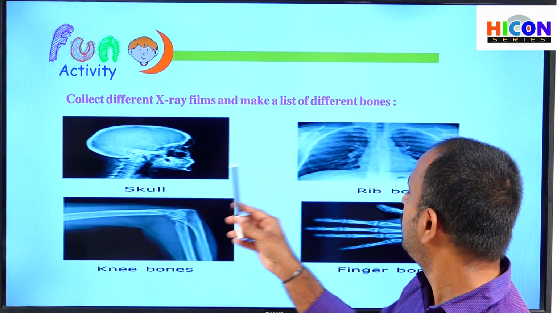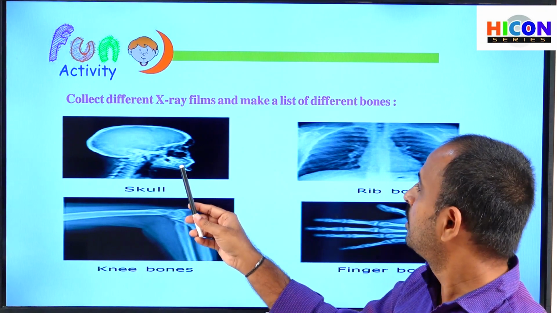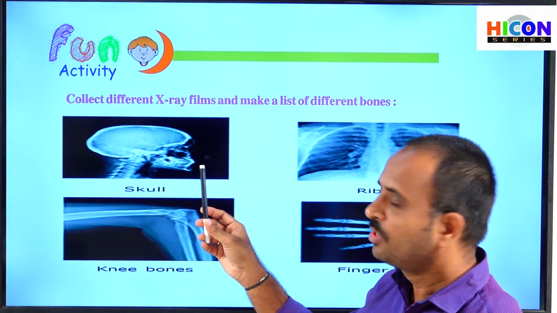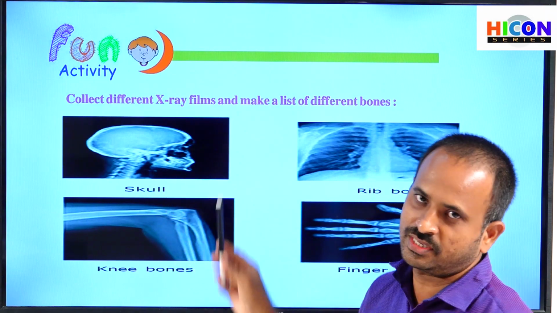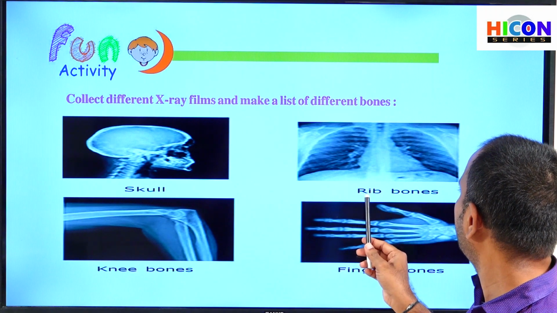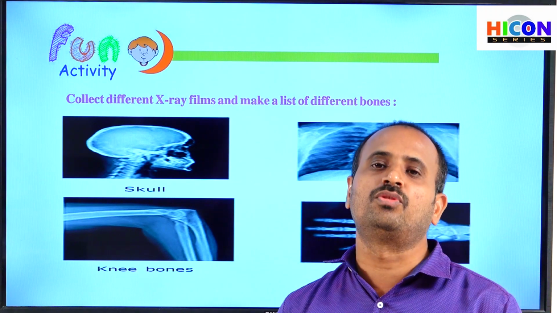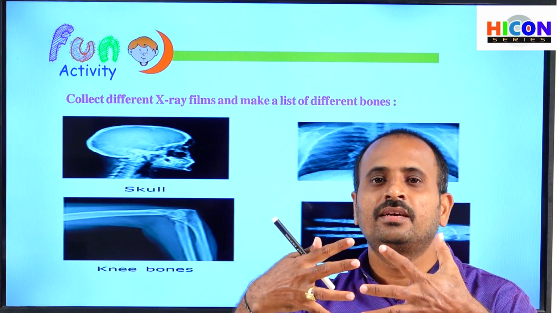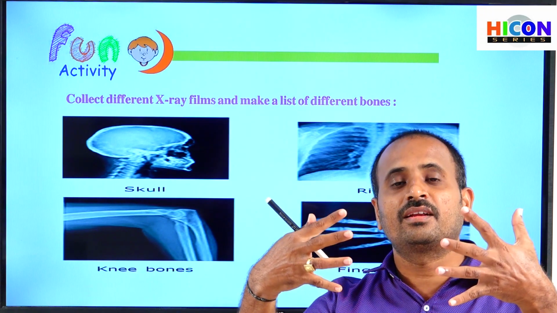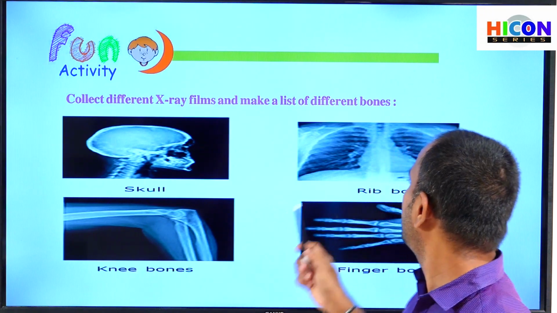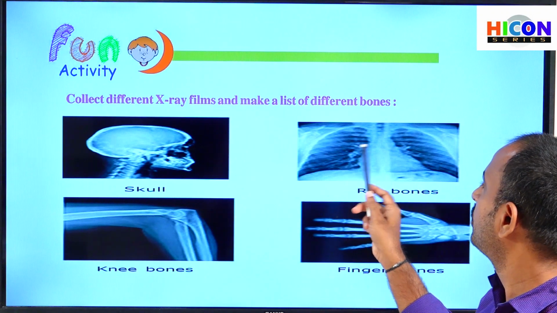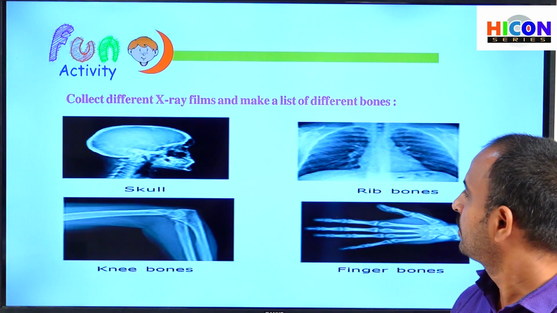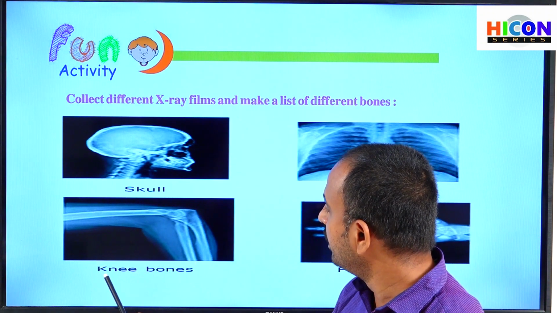So let us see some examples. Here are some X-rays collected. The first X-ray shows the skull, how the bones are joined in our skull. The second X-ray shows the rib bones, that is the chest bones. The chest bones are arranged with each other like a cage, and this cage protects the internal organs, especially the heart. These are the shapes of the bones present in our chest. So this is called the rib cage.